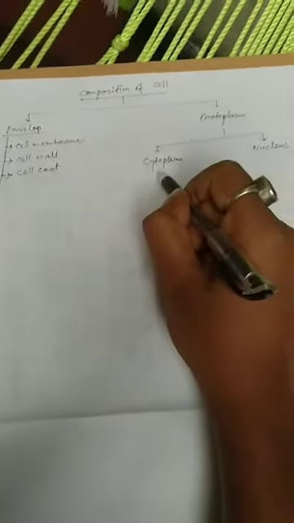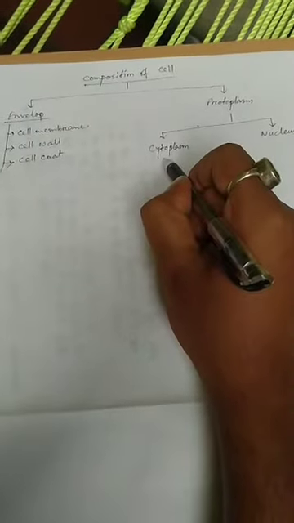Protoplasm is composed of two parts, that is cytoplasm and nucleus. Then what is the protoplasm?